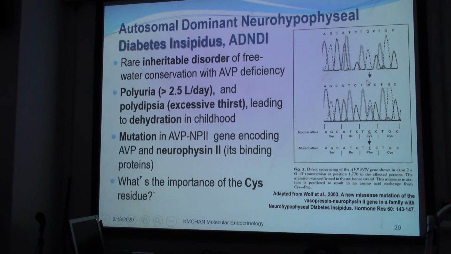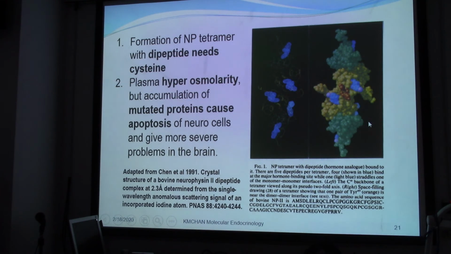Okay, without this cysteine... this is the tertiary structure or the model of neurophysin. Neurophysin would bind to arginine vasopressin, and they form a tetramer with this dipeptide. This is the arginine vasopressin, and this is the location for these two peptides forming together.